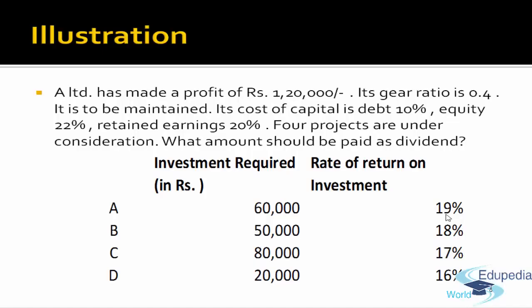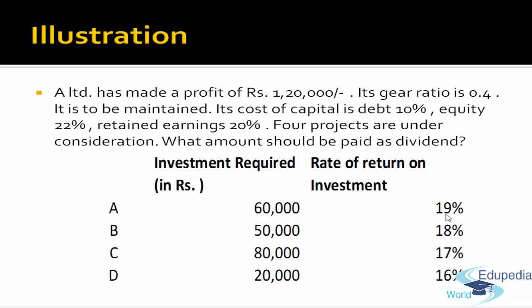When there are various investment opportunities available with the company, the basic funda is the company will only offer those investments which actually give a return more than the cost. So only when your R, that is return, is more than KO, only those projects the company will opt. Right? Let's discuss this illustration.